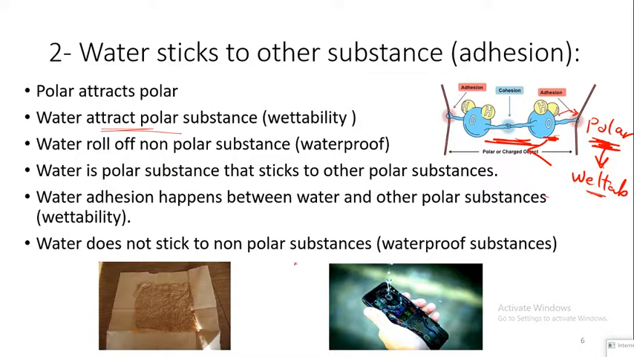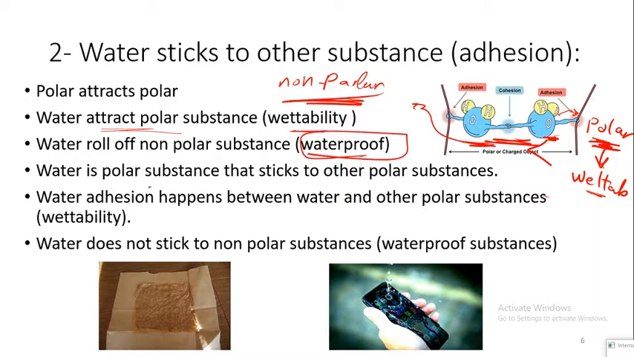The other property, which is opposite to the wettability of the substances, is if I have a non-polar substance. This non-polar substance will not be able to attract water molecules. Non-polar substances will not adhere to water molecules. Those substances we will name waterproof substances. So with these waterproof substances, the water will just roll off.